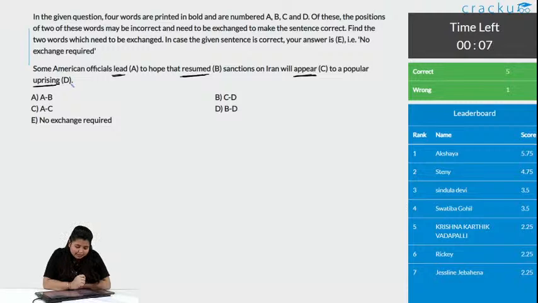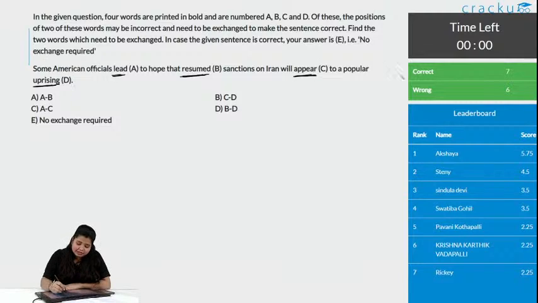Last 10 seconds. Okay, with this we have 7 correct answers and 6 wrong answers. Let us see how do we solve this.